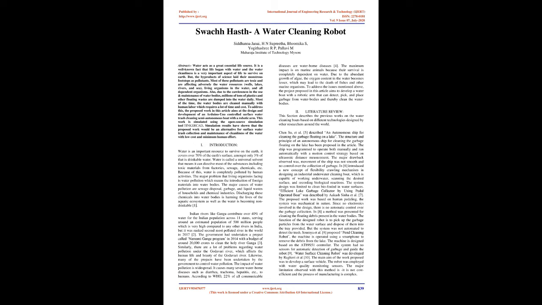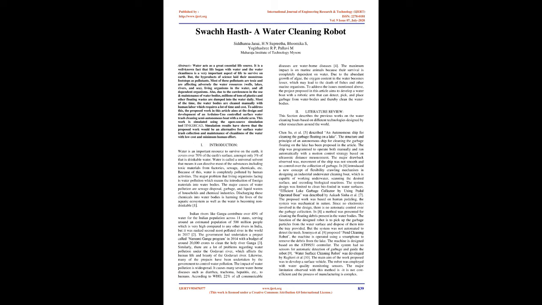Introduction. Water is an important resource to survive on the Earth. It covers over 70% of the Earth's surface, amongst which only 3% is drinkable water. Water is called a universal solvent. That means it can dissolve most substances, including toxic materials from factories, sewage, chemicals, etc. Because of this, water is heavily polluted by human activities. The major problem that living organisms face is water pollution, which means the introduction of foreign materials into water bodies. The major causes of water pollution are sewage disposal, garbage, and liquid wastes of households and chemical industries. Discharging these chemicals into water bodies is harming the lives of the aquatic ecosystem, and the water is becoming non-drinkable.